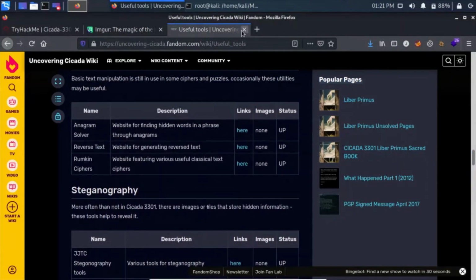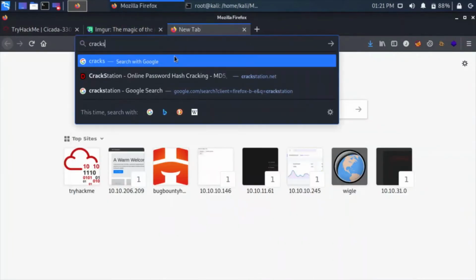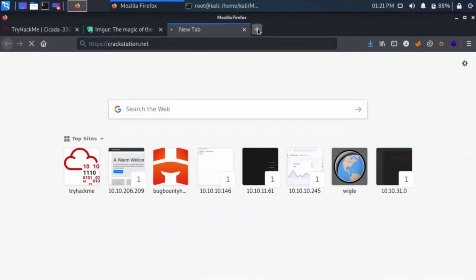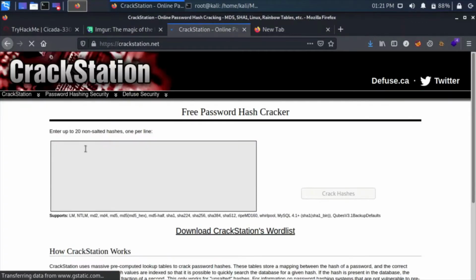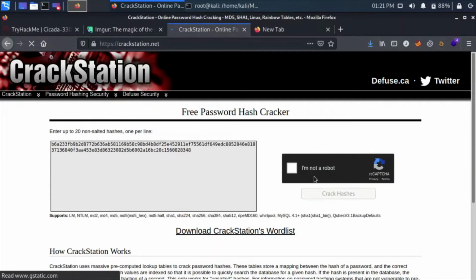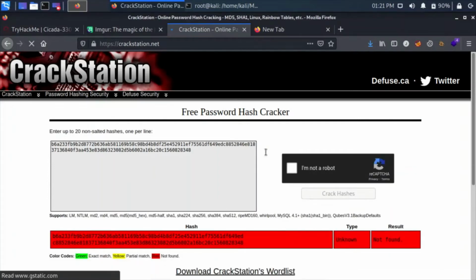Okay, let's use online cracking services. I know of one, CrackStation, so let's go to CrackStation and see if it can crack it or not. Let's paste it in here. I am not a robot. Crack hashes. Okay, it has not cracked it.